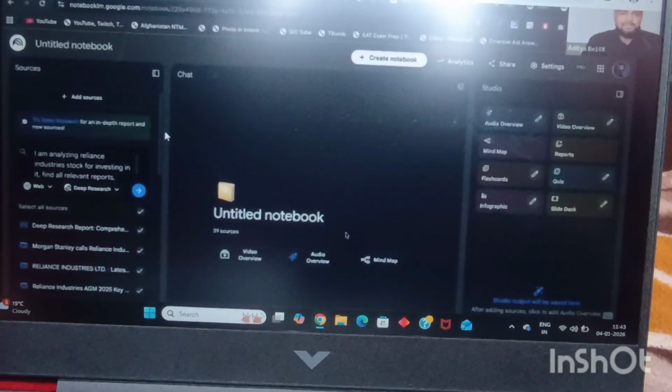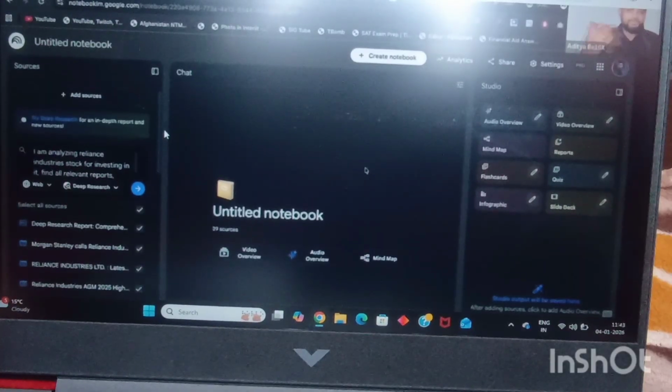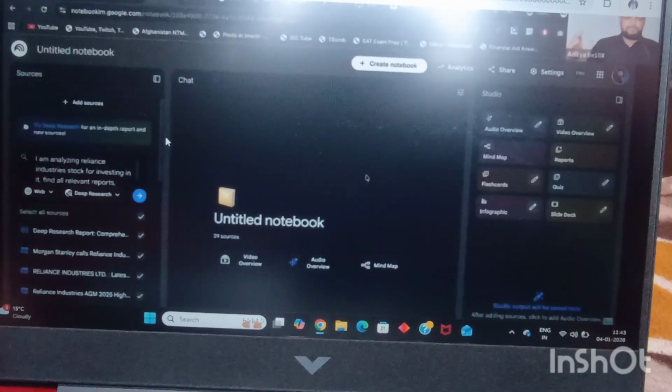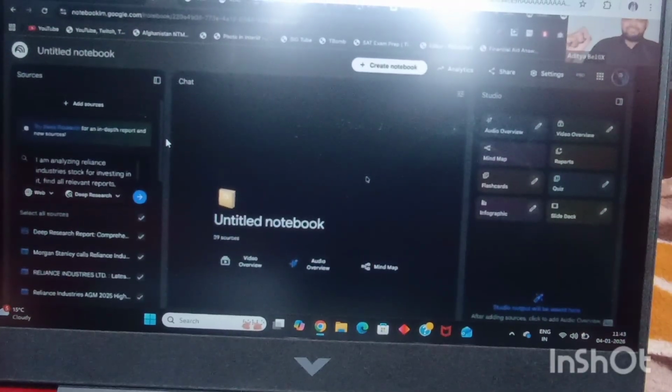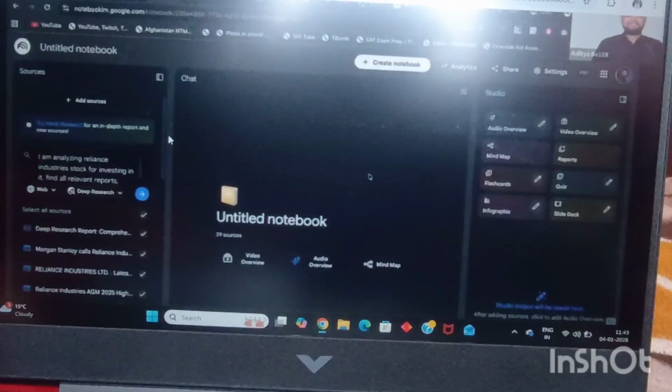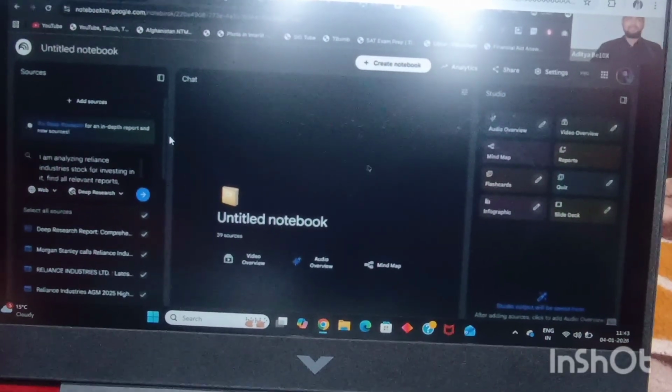By the way, folks, a lot of you are asking, Aditya, what if I want to upload some book which I don't have access to? Can I get access to any book in the world? Folks, this is not part of the session, but would you like to learn how you can get access to books worth thousands of rupees absolutely free of cost? I'll just show you the example.